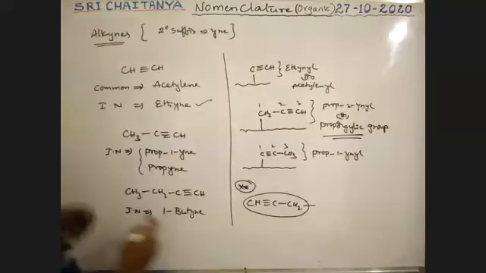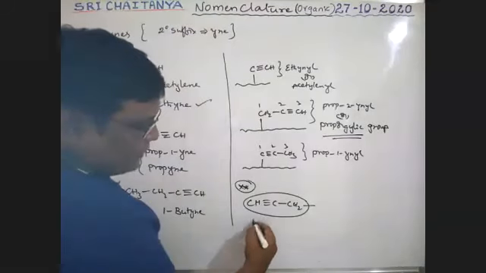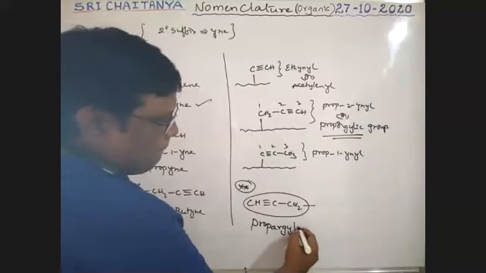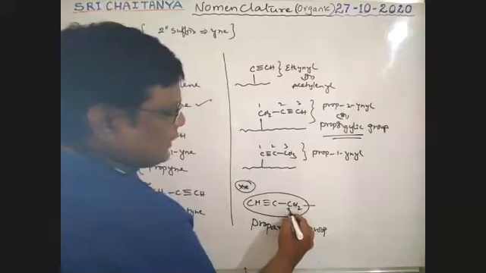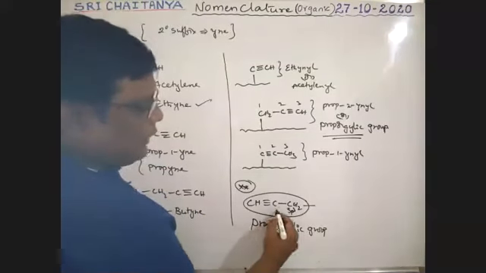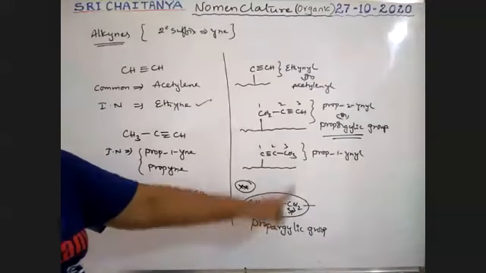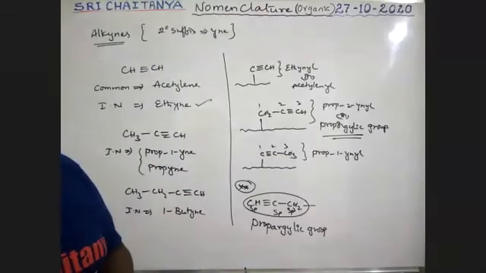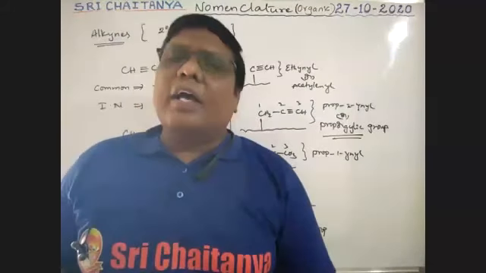Very, very important. Why? This is an sp3 carbon, and that is an sp carbon. The sp3 carbon attached to the longest chain is called the propargylic group. So hybridizations are really very important. Like this, alkynes are there.